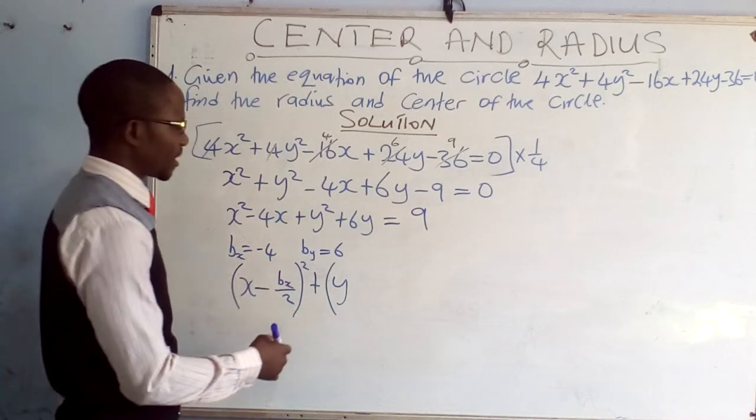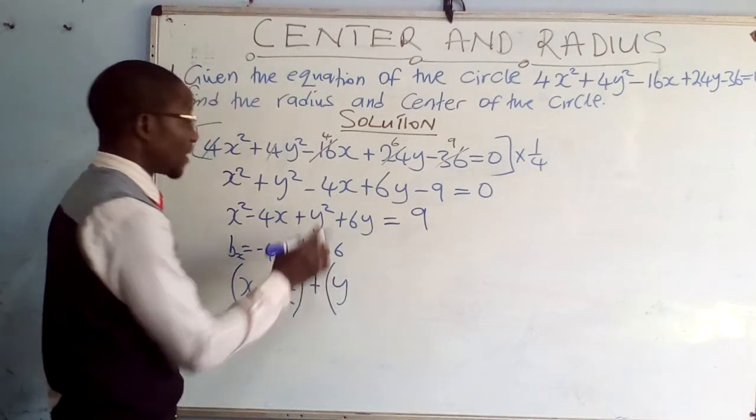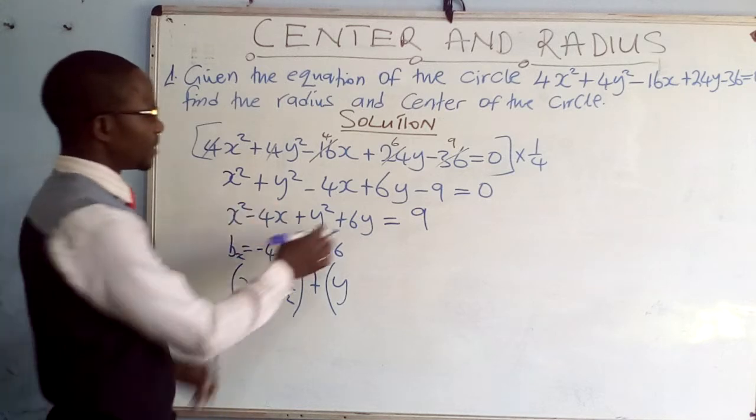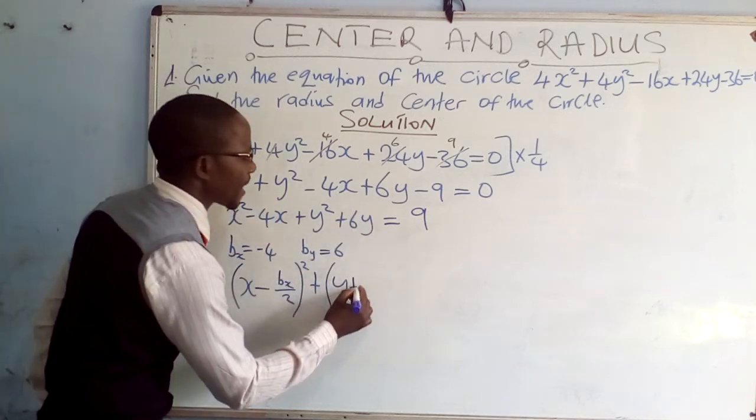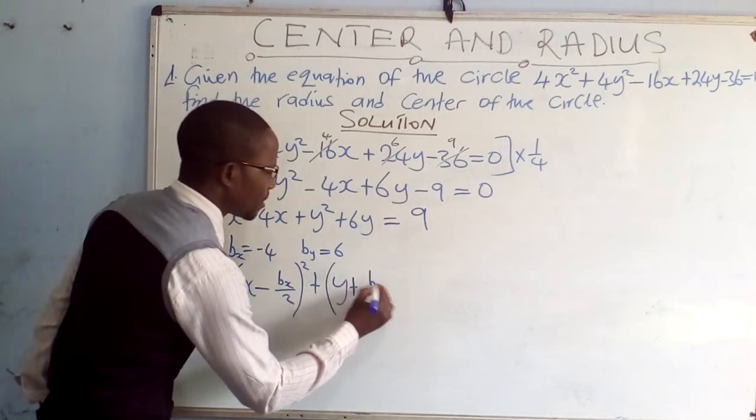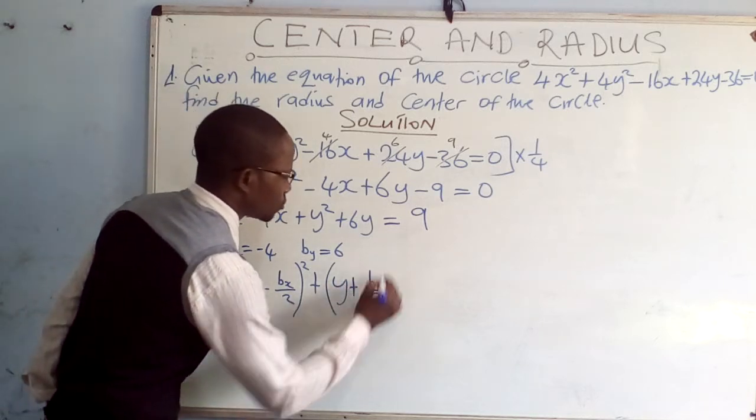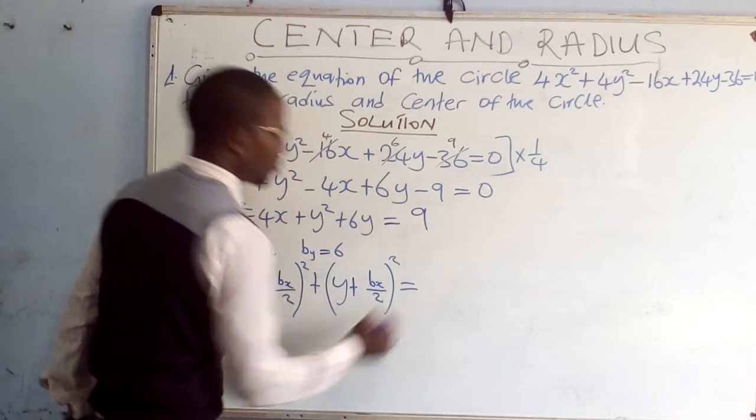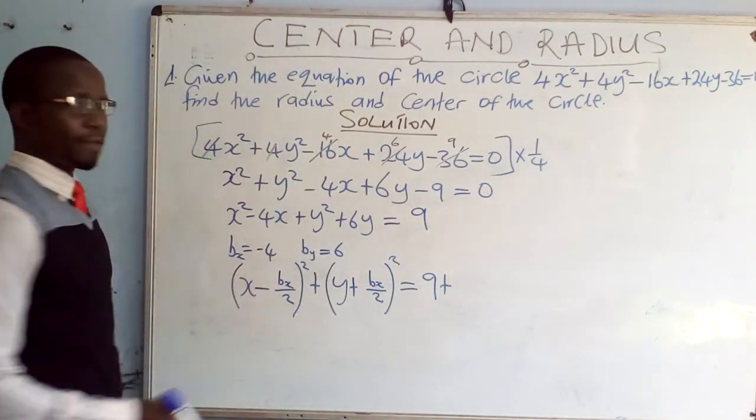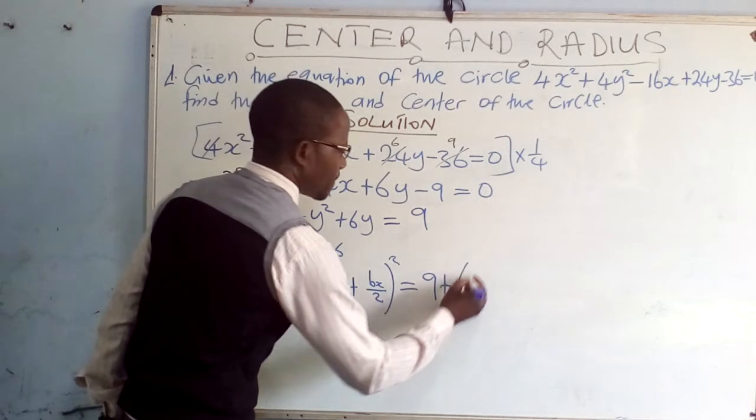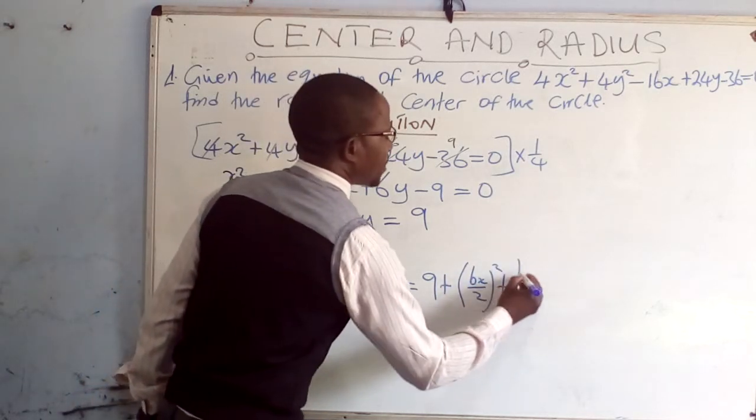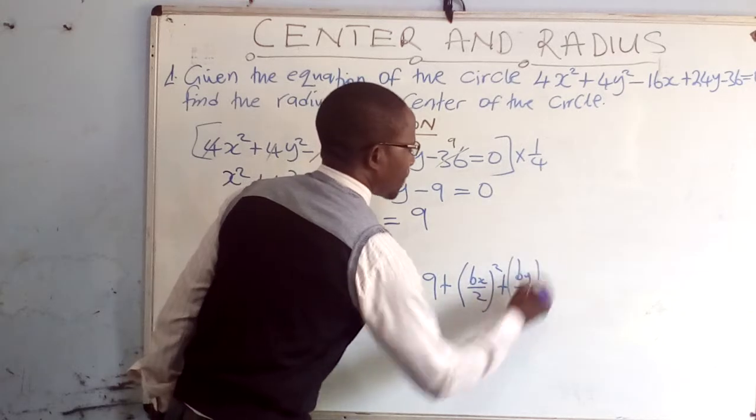In terms of y, again, what is the mathematical operation after y squared? The mathematical operation after y squared is this plus. So we will put a plus. Then just like we did here, this is going to be b of x over 2 to the power 2, equals this 9 plus b of x over 2 to the power 2 plus b of y over 2 to the power 2.